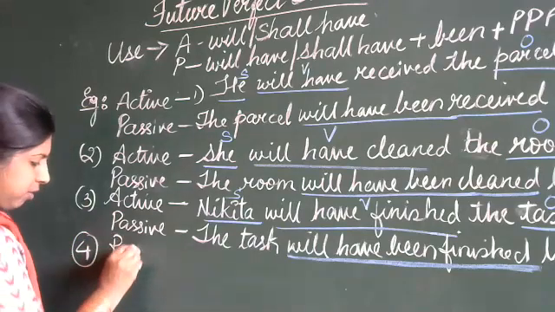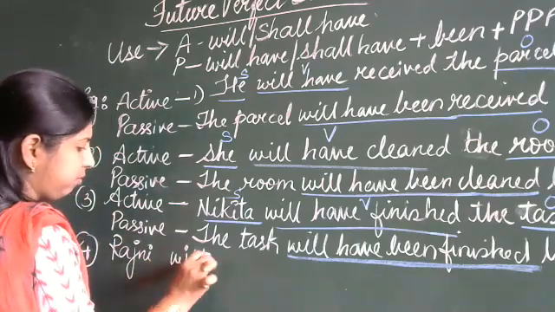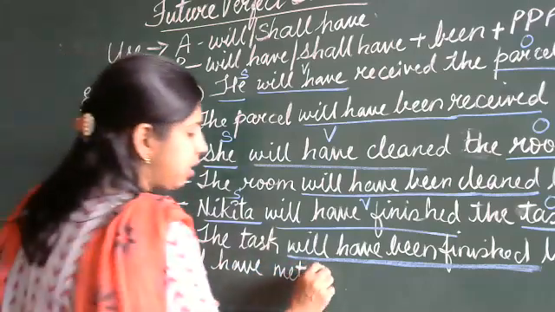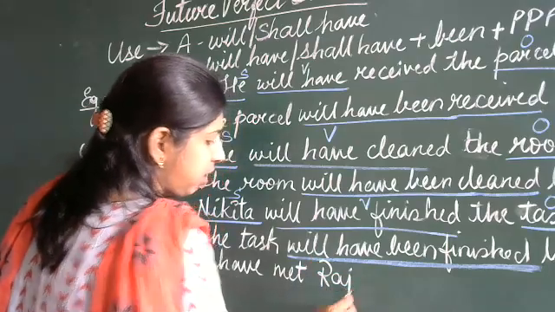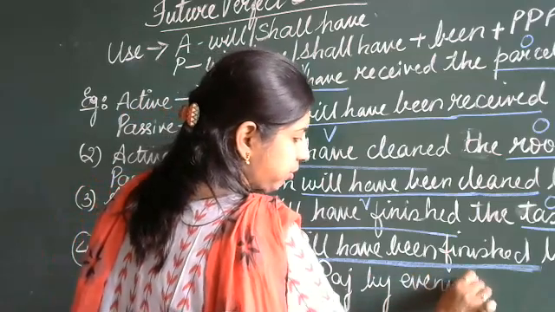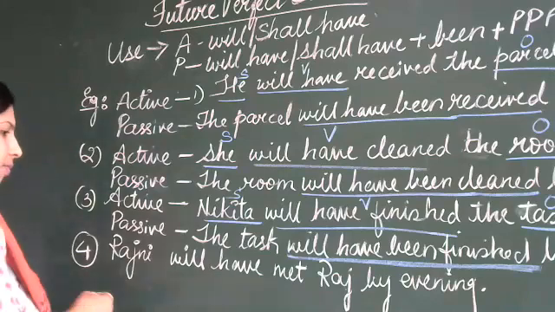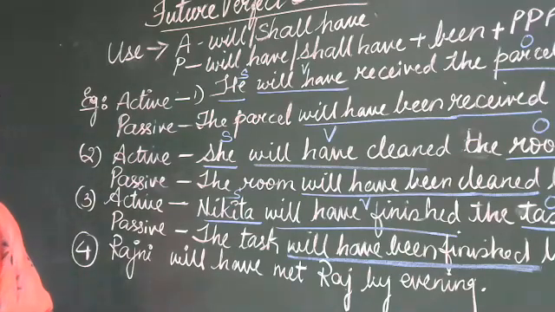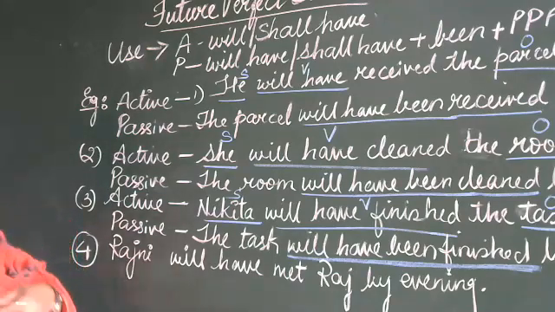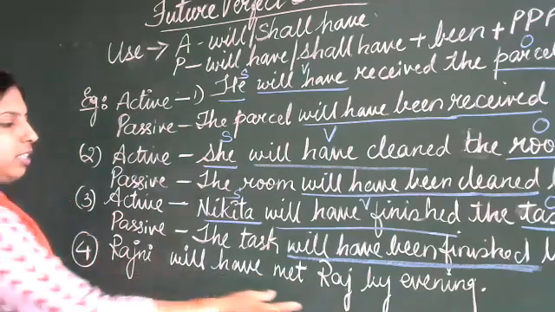Rajni will have met Raj by evening. See, this is the sentence. Here there are two people meeting each other. So she is the subject doing and he is receiving.